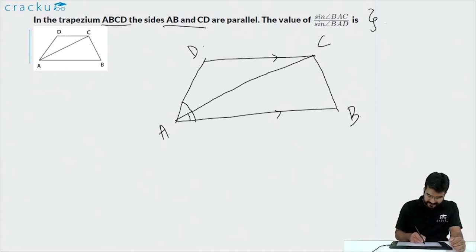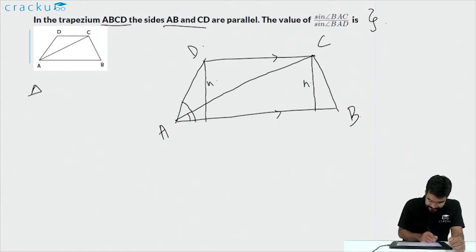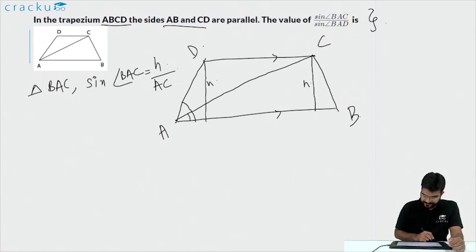To do that, let us first draw two perpendiculars from D and C to the line AB. This is the height of the trapezium. Let us assume that this height is h. Now in triangle BAC, sine of angle BAC will equal h, that is the opposite side of the angle, by AC, which is the hypotenuse.